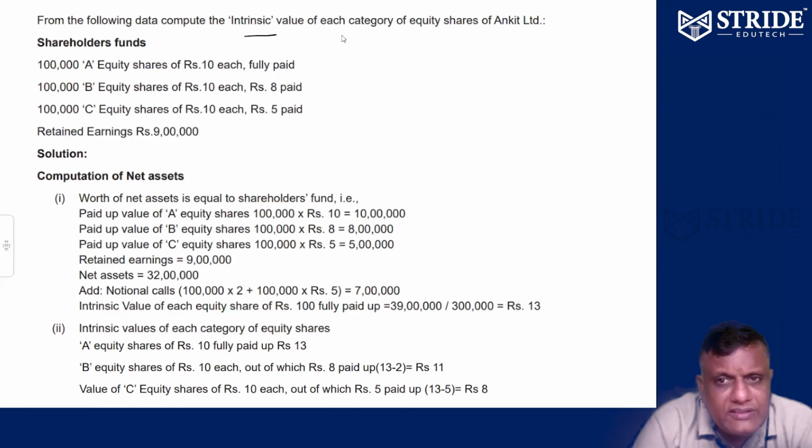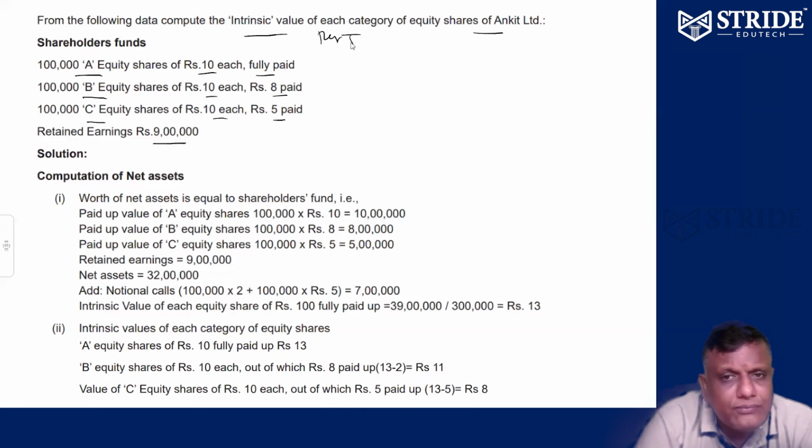Following is the data. Compute the intrinsic value of each category of equity shares of Ankit Limited. See, 1 lakh A equity shares of 10 each fully paid. 1 lakh B equity shares of 10 each, 8 paid, 2 unpaid. 1 lakh C equity shares of 10 each, only 5 paid, 5 unpaid. Retained earnings of the company 9 lakhs. Question is, what is the intrinsic value per share?